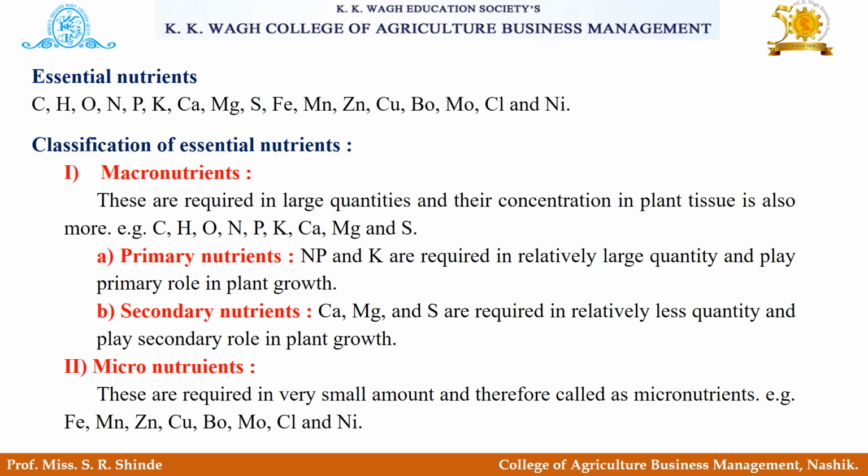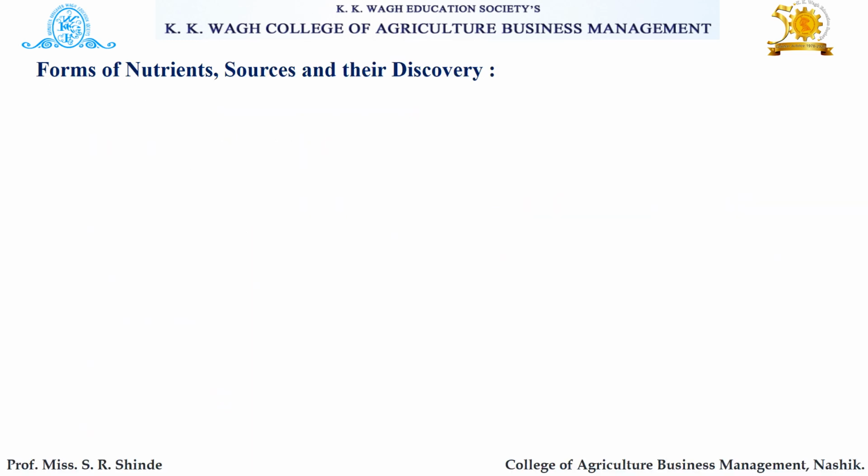Now let's see the micronutrients. These are required in very small amounts and therefore they are called micronutrients. For example, iron, manganese, zinc, copper, boron, molybdenum, chlorine and nickel. These are some examples of micronutrients.